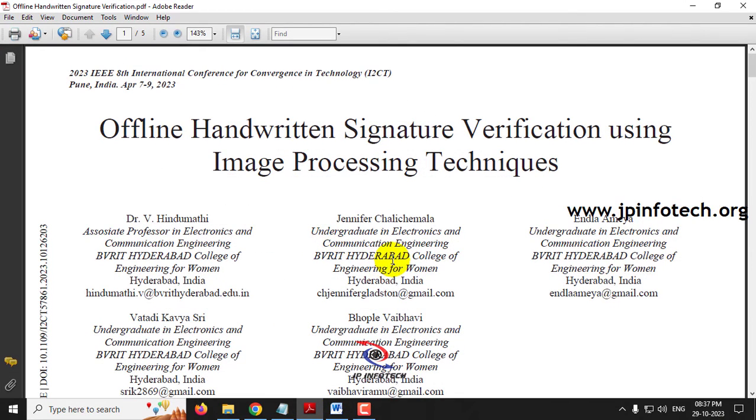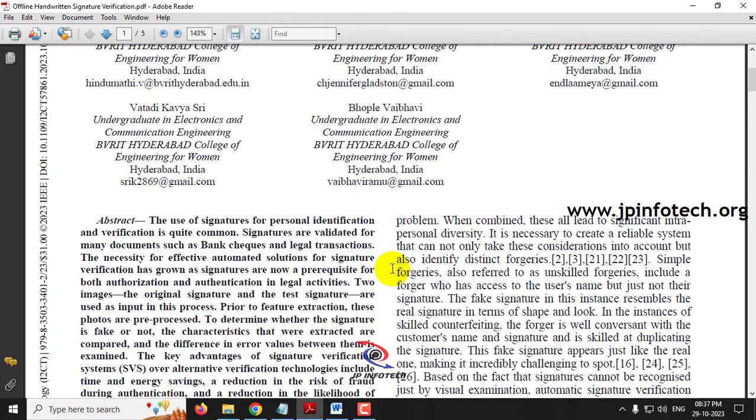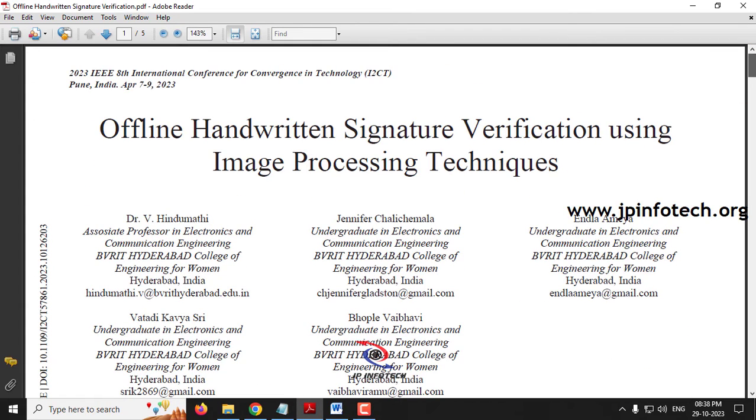Even in this digital world, we use handwritten signatures for various purposes, such as legal transactions, bank checks, or land documents. Also, due to this, there is the problem of making fake signatures the same as the original one. There are various techniques available for identifying whether a signature is original or fake, and in the base paper the authors have used image processing techniques.